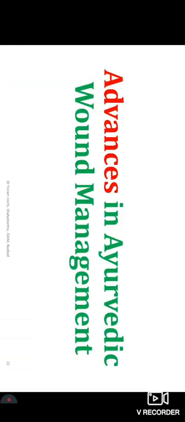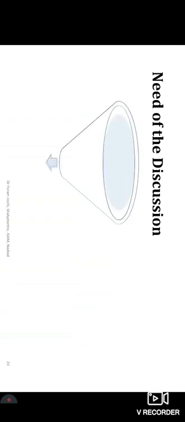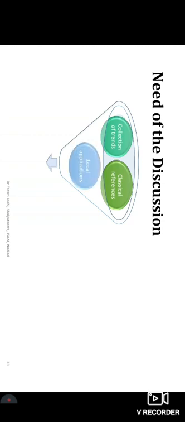Now coming to the advances in Ayurvedic wound management. But the point is why we need the discussion. See, this is how our brains work. What we do in Ayurveda practice is collect some classical references. We collect some trendy medicines, that this application is in the market, use this and it will give results. And we do some local applications, like this Ghrita is not giving results, change it and apply this oil.